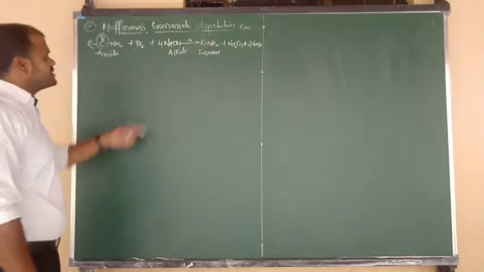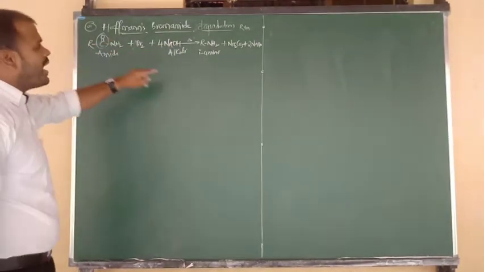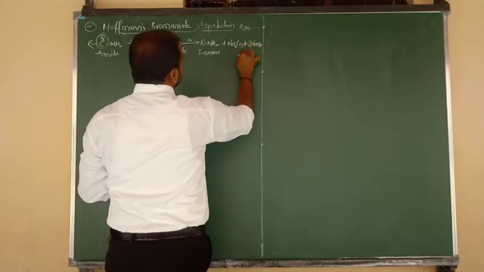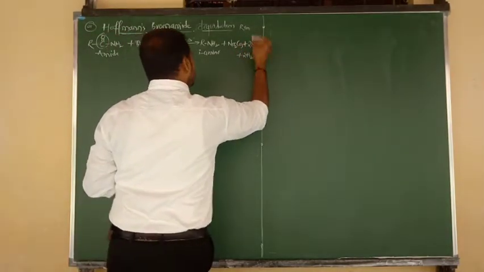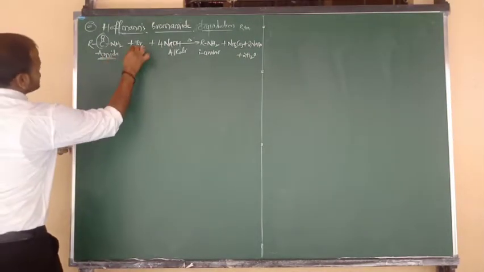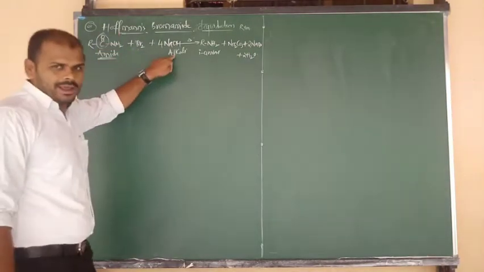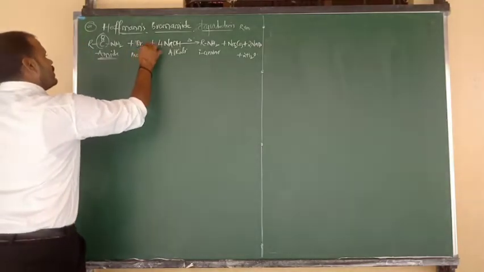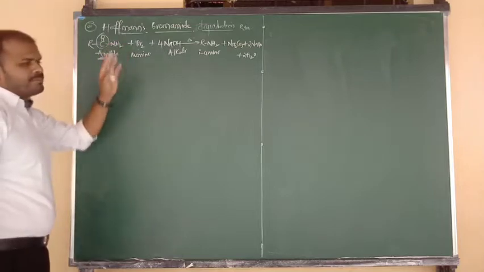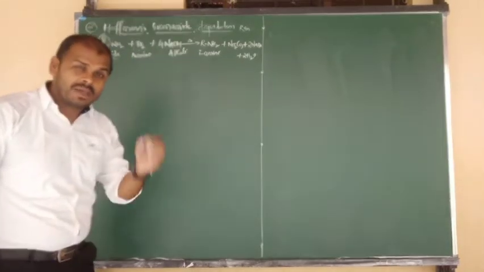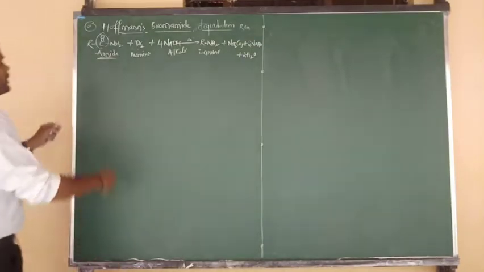Now let me consider oxygen. Here 4, here 1, 5, but here 3 oxygens are there. Remaining 2 oxygens will be there. They are eliminated in the form of 2 moles of water molecule. So once again, amides on reaction with bromine in presence of alkali form the product, primary amines.